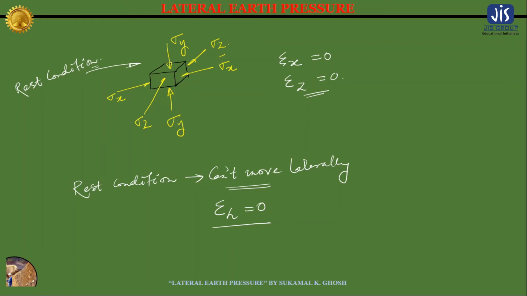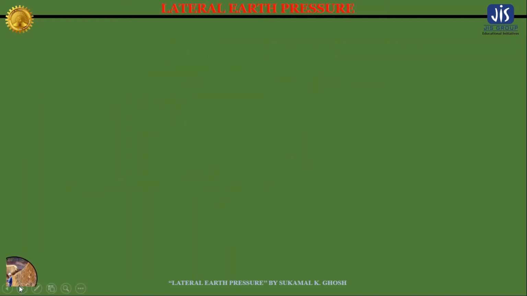From the knowledge of strength of materials or solid mechanics, we know that strain in the x direction equals stress in the x direction divided by the modulus of elasticity, minus Poisson's ratio into the stress in the y direction divided by the modulus of elasticity, minus Poisson's ratio into the stress in the z direction divided by the modulus of elasticity.